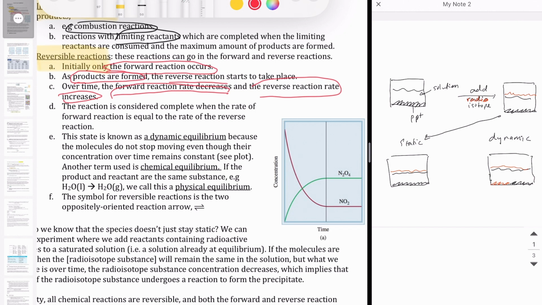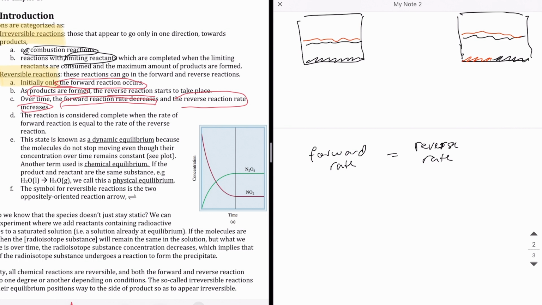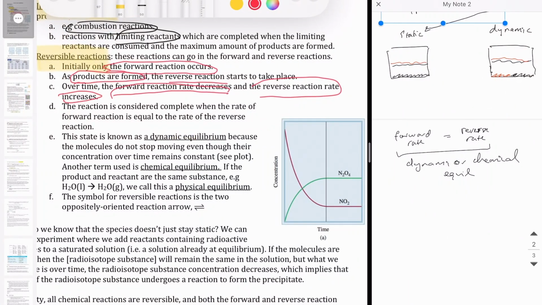And eventually, there is going to be a concentration where the reaction rates are equal to each other. So the forward rate is equal to the reverse rate. And that's the point that we refer to as a dynamic equilibrium, or sometimes just called chemical equilibrium. So that's the point when you no longer see a change in concentration of reactants or products over time.